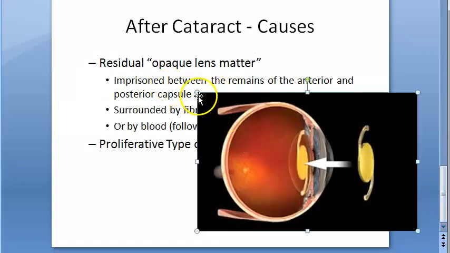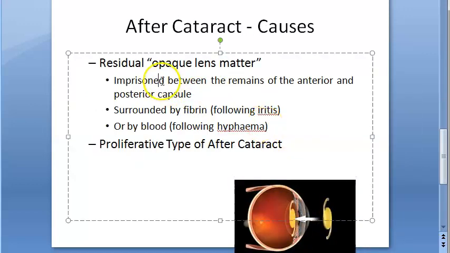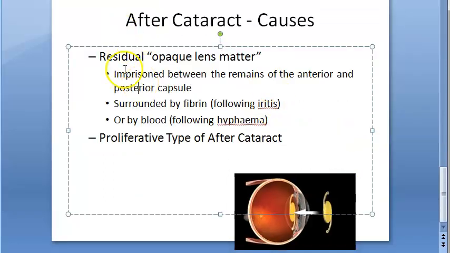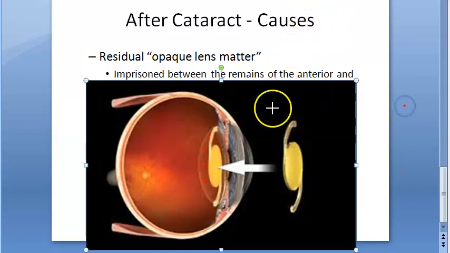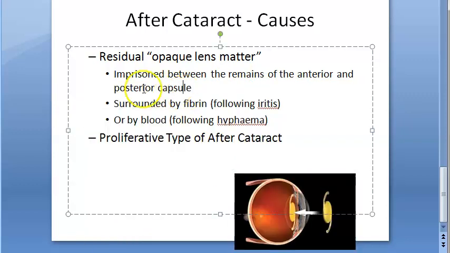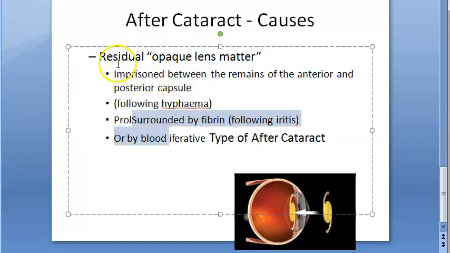So let us look at the causes. This is for the persisting kind. Persisting kind means some residual matter is left there. Even after the surgery, they probably didn't get to remove this opaque lens matter. Some residual opaque lens matter is still there between the remaining part of the anterior and the posterior capsule, and this lens matter can be surrounded by fibrin or by blood. So this is one of the causes.